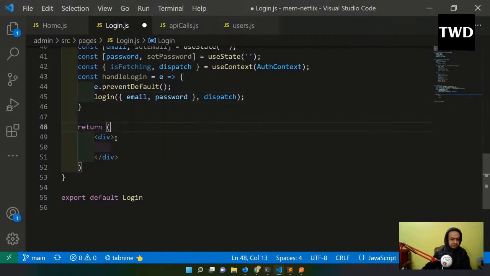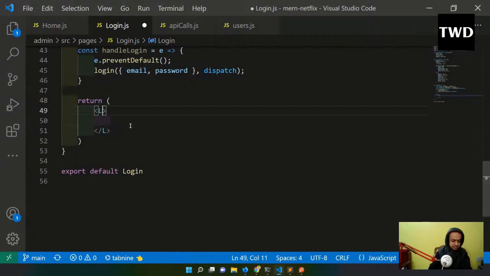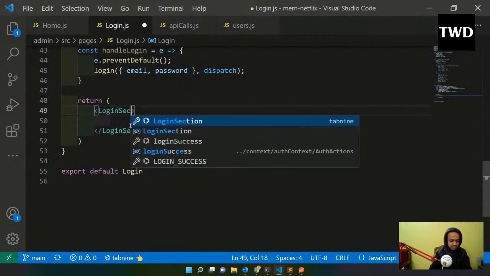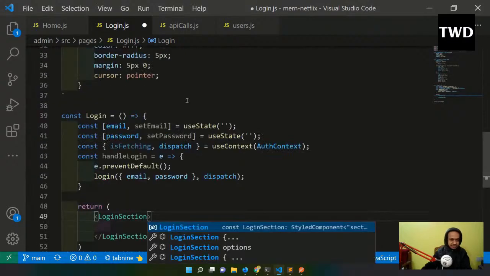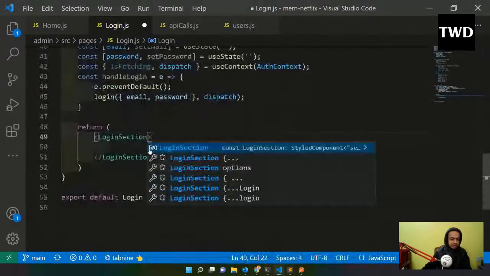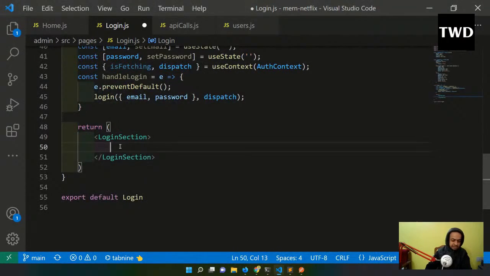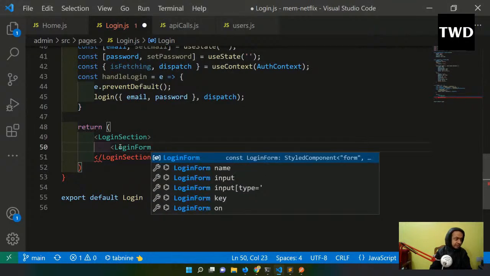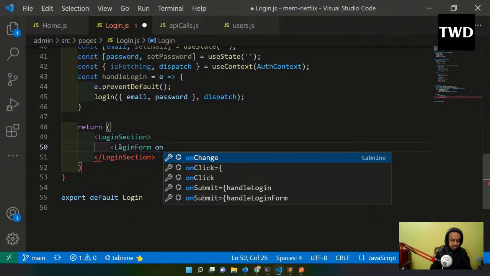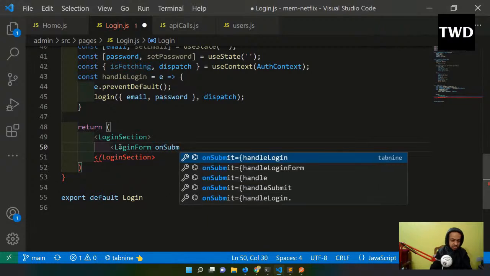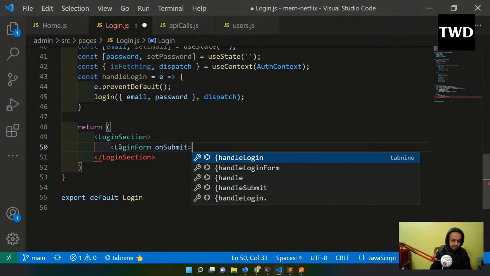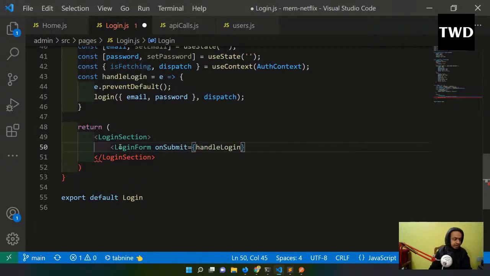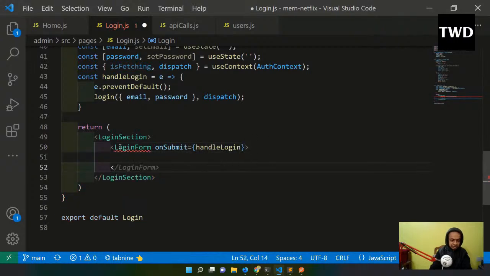Okay, now let me make the login section here. I already have given this login section for the styled component. Then I'm going to have the login form, onSubmit equal to handleLogin. Let the login form complete.